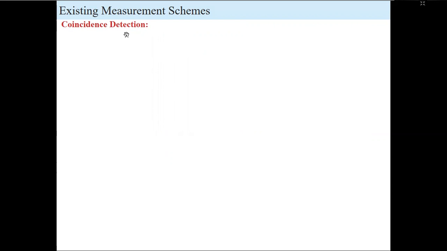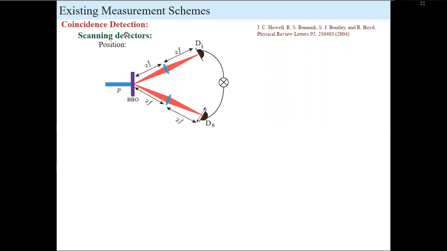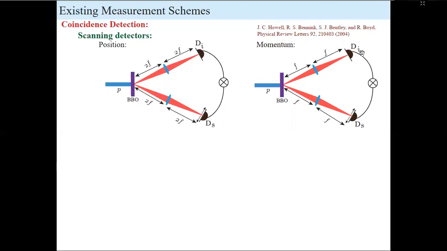And it has been implemented in various ways. The most common way is the use of single photon detectors with slits. And this is the position basis measurement picture where the crystal plane is imaged on these two detectors, where we fix the slit on the idler part and move the slit in the signal part. And if we look at the coincidence, that will give us the conditional position uncertainty. And if we repeat the same measurement in the Fourier plane, that will give us the conditional momentum uncertainty. But the major problem with this technique is that it involves a lot of loss and resolution issues.